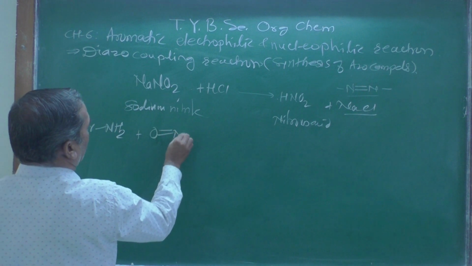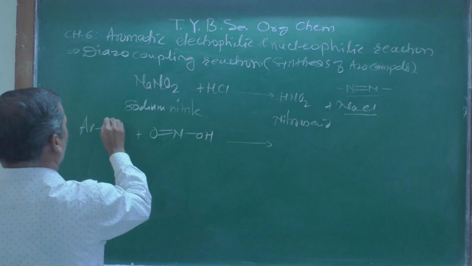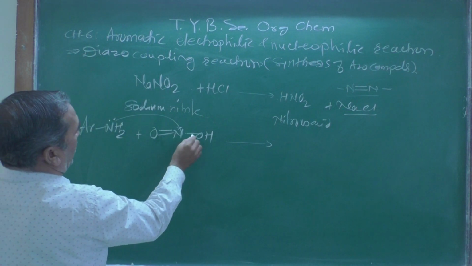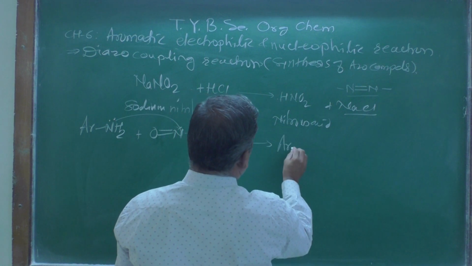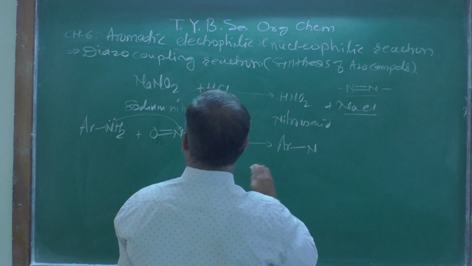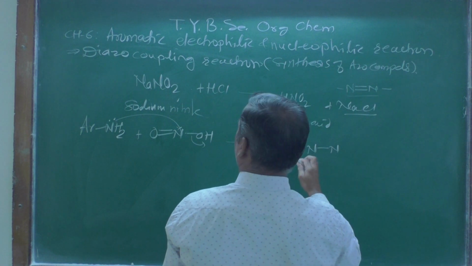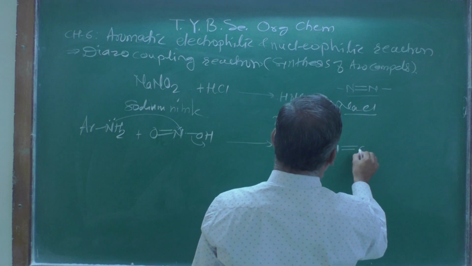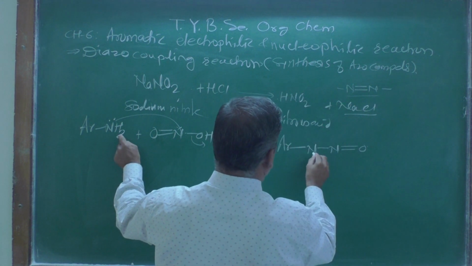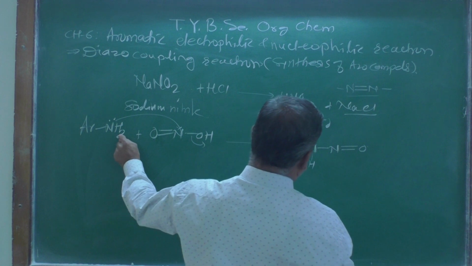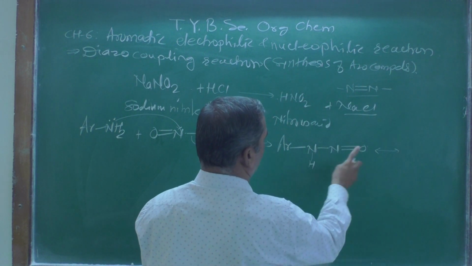We can write nitrous acid like this: O double bond N and OH. Now the reaction takes place and a water molecule gets eliminated. You are going to get Ar, then N, double bond O, and one H over here. Now we can draw the tautomer of this.